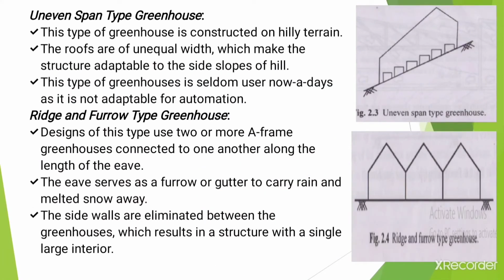Then the next type is the uneven span type greenhouse, and this type of greenhouse is constructed on hilly terrain. Okay, this is important. Uneven span type of greenhouse is constructed on hilly terrain, and even span type of greenhouse is constructed on level ground.